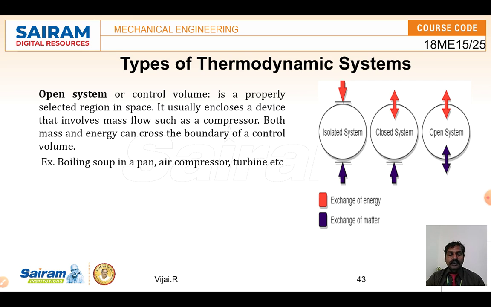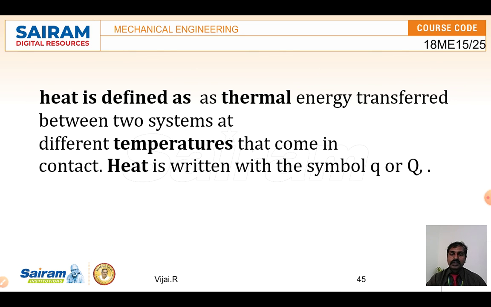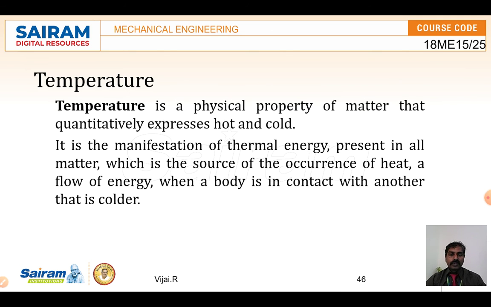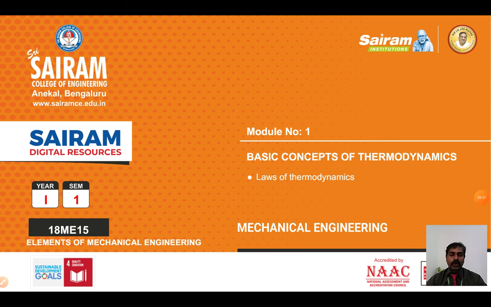So now we are in a position to learn about the properties of steam. How much heat is needed, the properties of heat, thermodynamics and temperatures are all very important to understand any concept of energy creation techniques. So these are the three things we have studied. Next we will see the laws of thermodynamics.